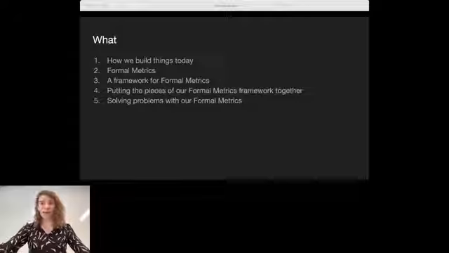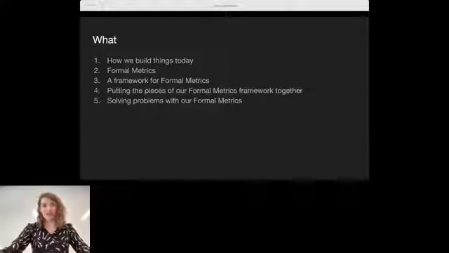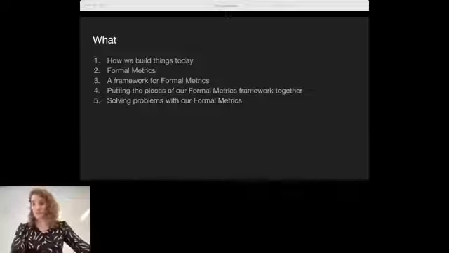So this is kind of the high level of what we're going to go over today. First, I'm going to talk a little bit about how we build things today as data scientists. Then I'm going to talk a little bit about formal metrics. We'll go through a framework for formal metrics. We'll see how we can put those pieces of that framework together, and then we'll see how we can use those pieces to solve some problems using formal metrics.